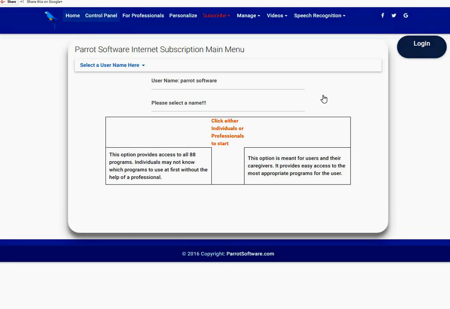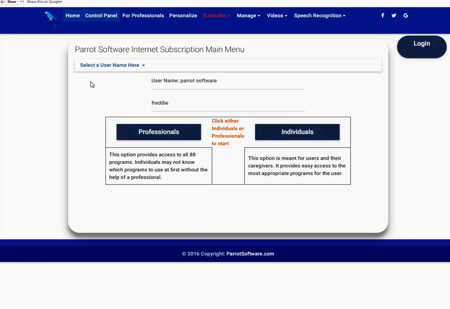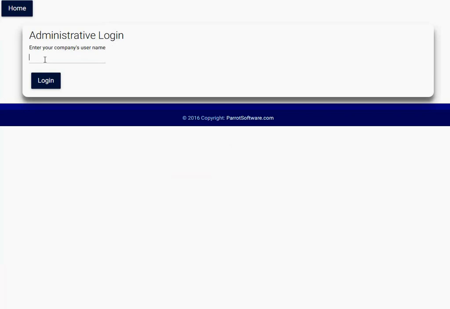After logging in, you must select a username. Once a name is selected, you will see the blue buttons that allow you to move to treatment. If you would like to add patients, click the control panel above. Enter your username and click Login.